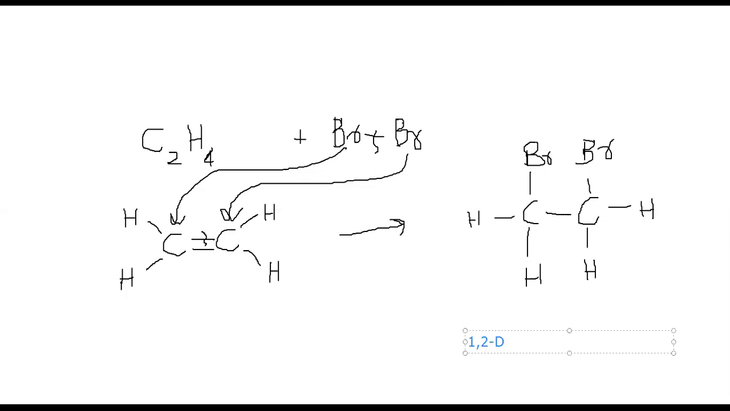So there are two bromines, hence di stands for 2, bromo for bromine, eth for two carbon atoms, and ane for singly bonded. Hence the name dibromoethane, 1,2-dibromoethane. This is the compound that is formed.